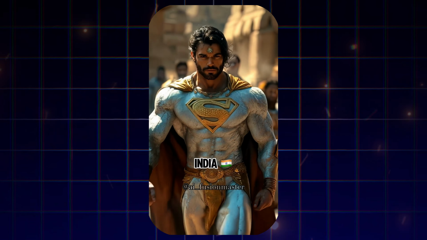Once you've finished creating the images, it's time to download the best ones. Next, head over to Pixabay and download the flag of each country. These images are royalty-free, so you won't have to worry about any copyright issues. Once you've got the flags, we're ready to turn our still images into an eye-catching video. To do that, we'll use our next tool, Kling AI.